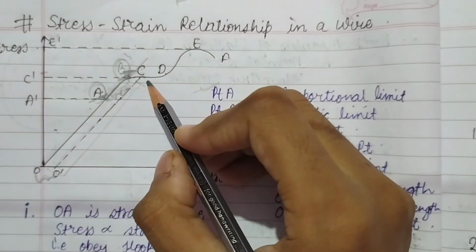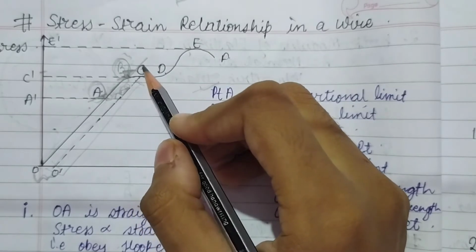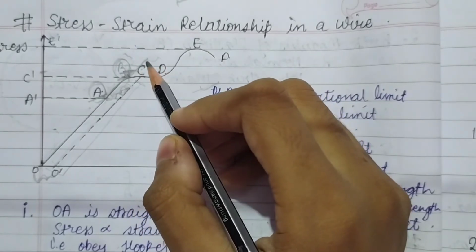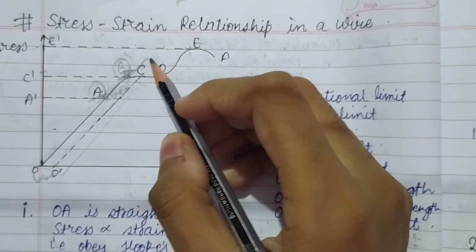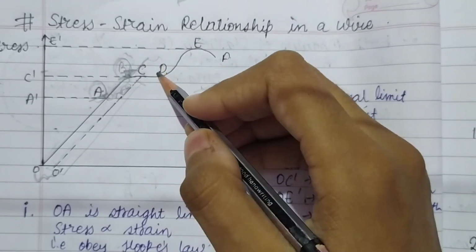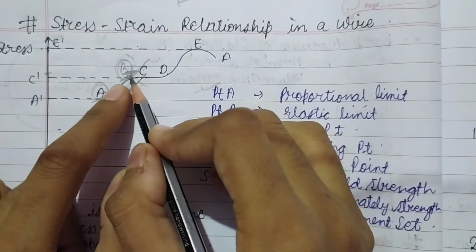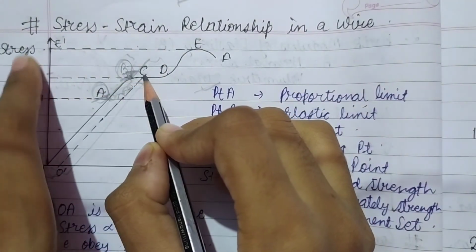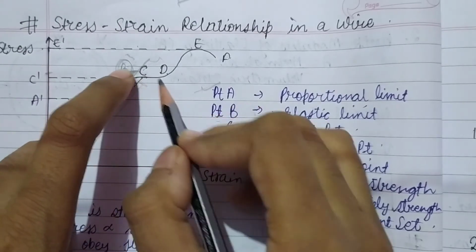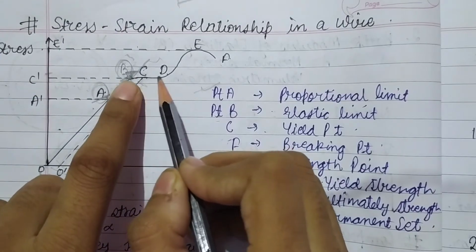Now if we again stretch or extend the wire from point C to point D, what happens beyond point C? The wire starts showing an increase in strain without any increase in stress. Till here there was a change in the stress, but now stress almost becomes constant and there is an increase in strain.